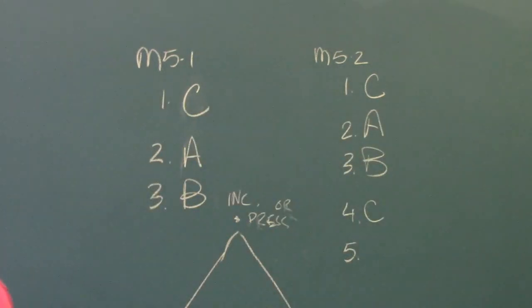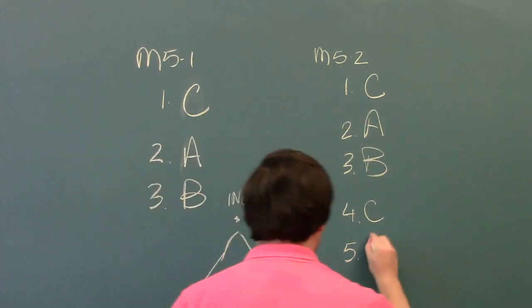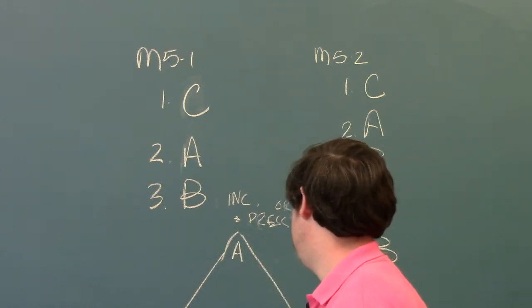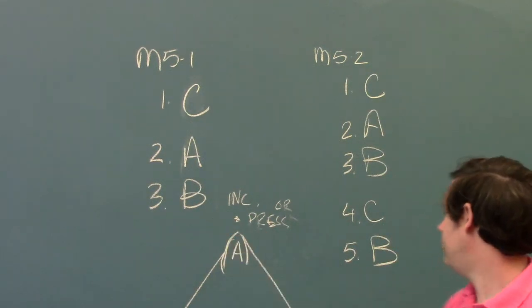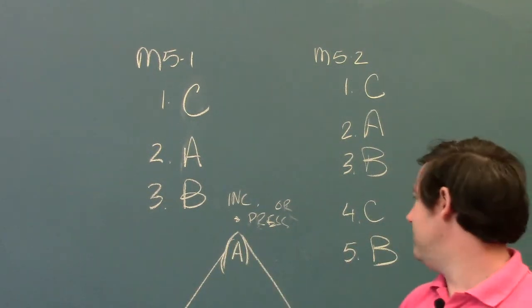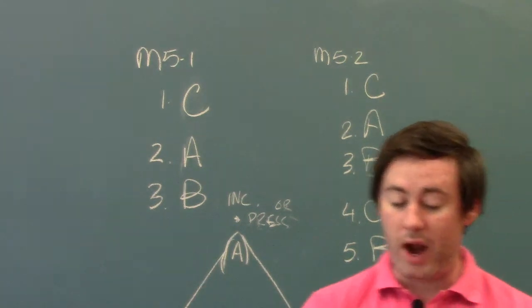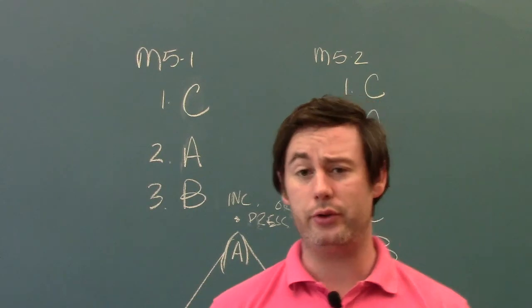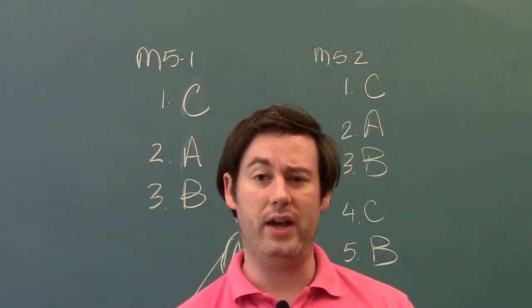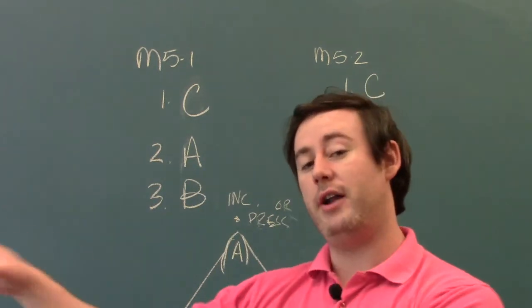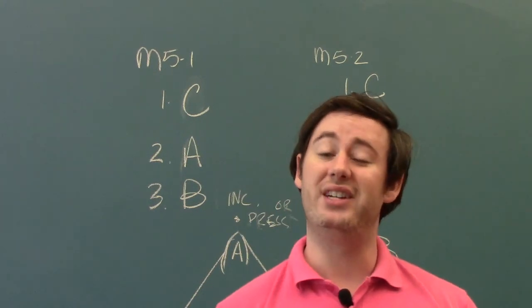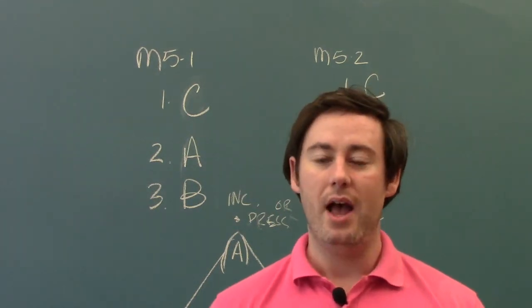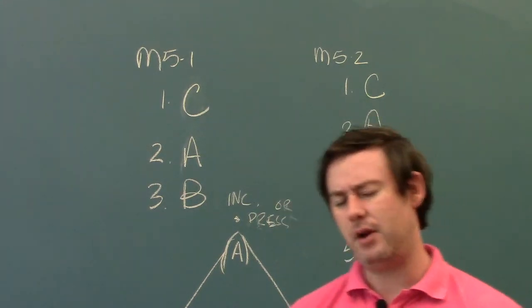The last one is require an external auditor's report on internal control effectiveness. This would be B. Again, B, so A, B, and C here for parts of the fraud triangle. So what this one is, not only does management, up here on number 3, we said management has to be aware of the internal control environment, be aware of the internal controls in place, and comment on whether or not they're operating effectively, but also an outside party, external auditors outside the company, they also have to comment on whether or not internal controls are operating effectively, that they're designed appropriately, and that they're in place in the company. Again, trying to limit the opportunities that fraud perpetrators might have.